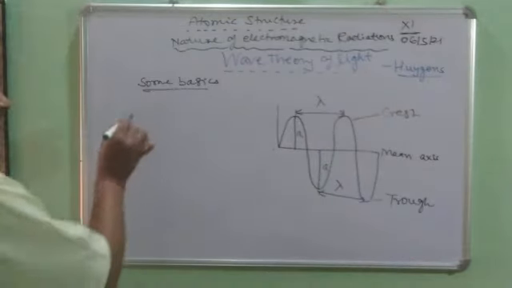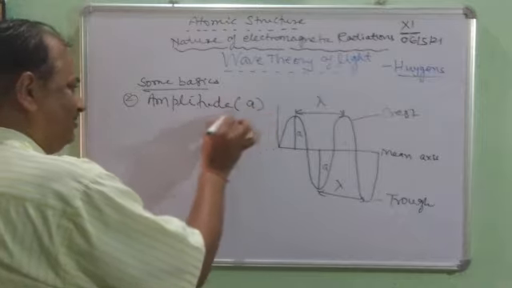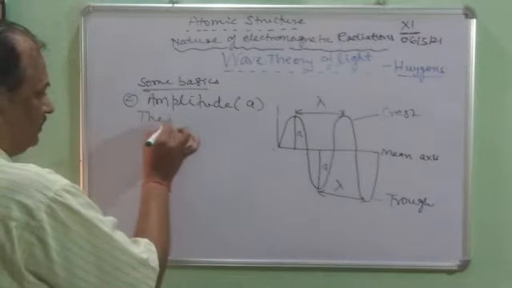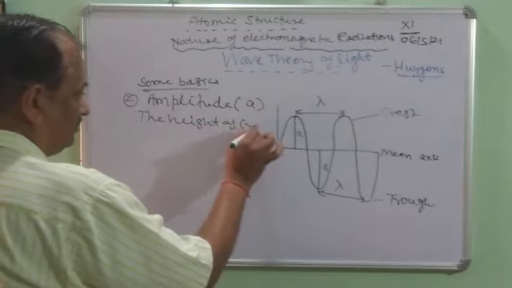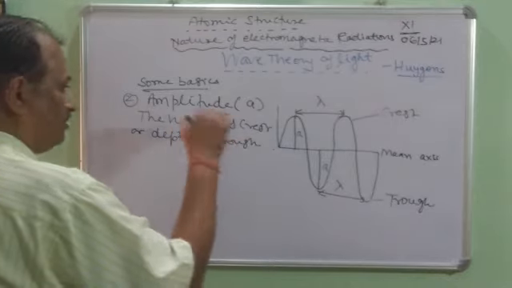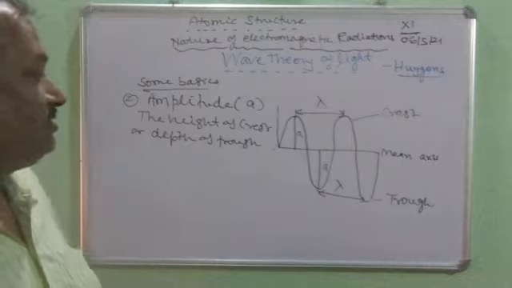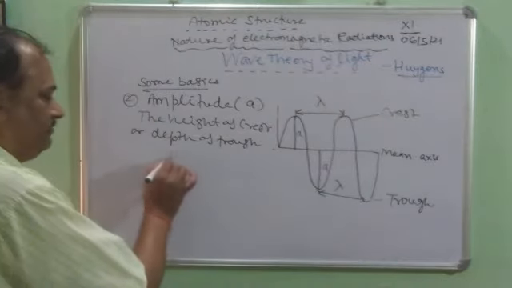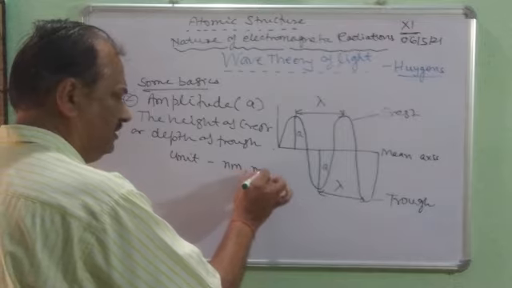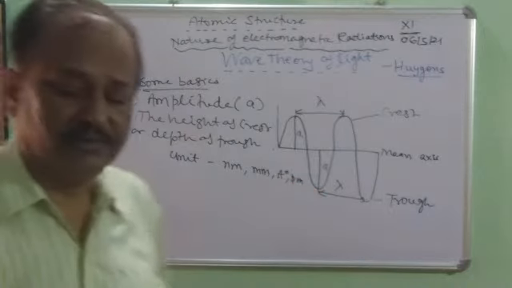Now children, the second point is the amplitude, and its symbol is A. As we have seen here, the height of the crest or the depth of the trough is called amplitude. Its units are the same: it can be in nanometer, millimeter, angstrom, or picometer. So that is about the amplitude.